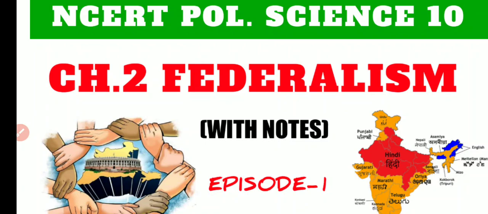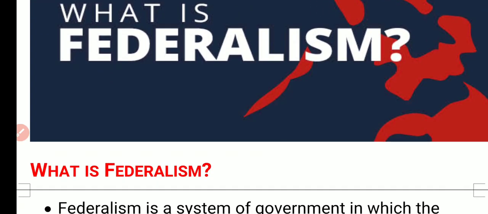Let's discuss what we are going to cover in this chapter. In the first episode, we will try to understand what is federalism, what is the unitary form of government, and types of federalism. In the next episode, we will understand how we can say that India is a federal country, how the power is divided by our constitution among the various levels of government, and in the end we will discuss decentralization, that is known as local government. Okay, so first of all we are going to begin with what is federalism.